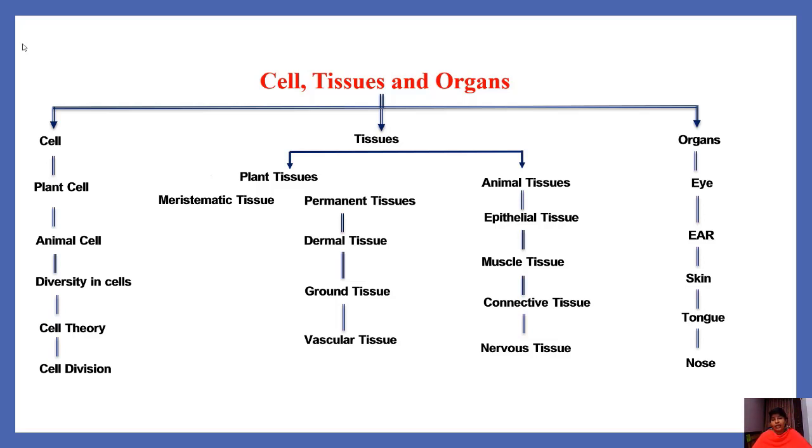In animal tissues, epithelial tissue, muscular tissue or muscle tissue, connective tissue and nervous tissue are present. In organs, we are going to learn about the sense organs. They are eye, ear, skin, tongue and nose. Let us learn about these concepts one by one in detail.